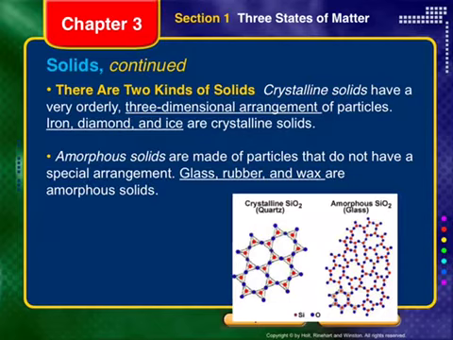So there's two kinds of solids. We put solids into two groups. Crystalline solids have an orderly three-dimensional arrangement. So iron, diamond, and ice. And quartz, which you can see down here, which is a type of crystal.